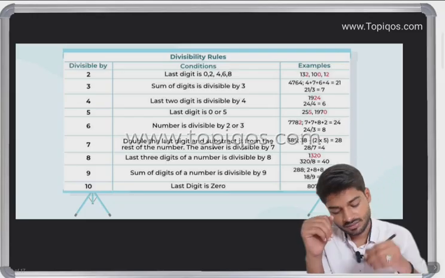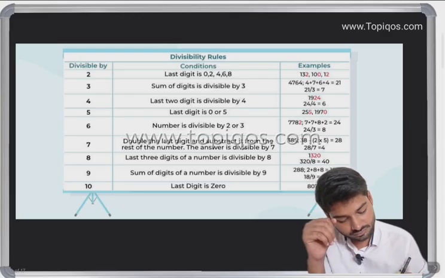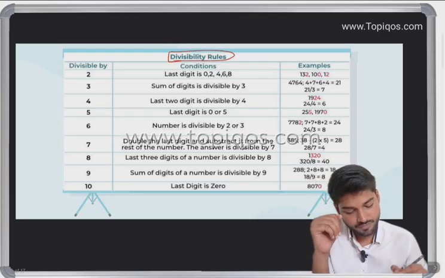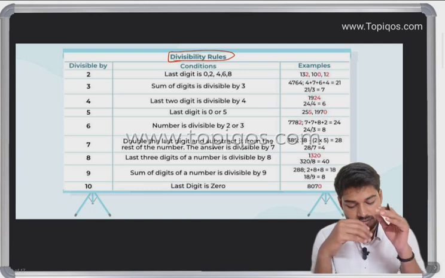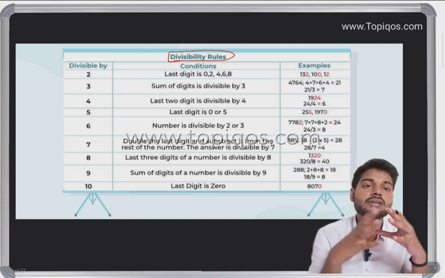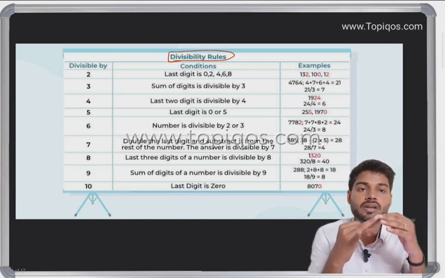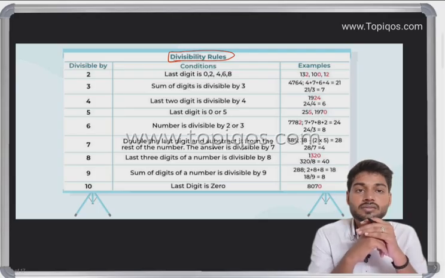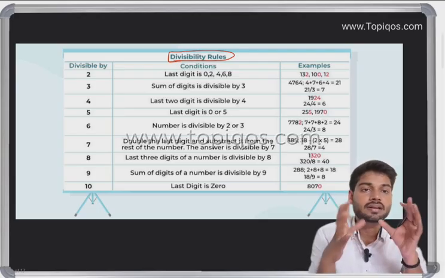Okay, so here, divisibility rules. In the divisibility rules, we have several rules for divisibility, like 2, 3, 4, 5, 6, 7, 8, 9, and 11.